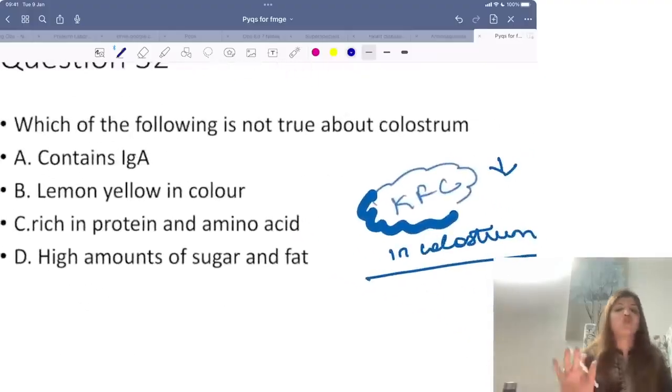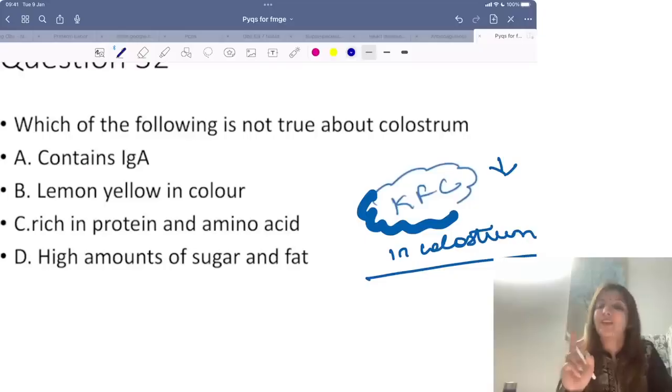Then, which of the following is not true about colostrum? If you are a Marrow subscriber, or if you have watched my videos, or attended my classes, I tell you to remember just one thing about colostrum. Everything is more in colostrum. Only KFC is less in colostrum.